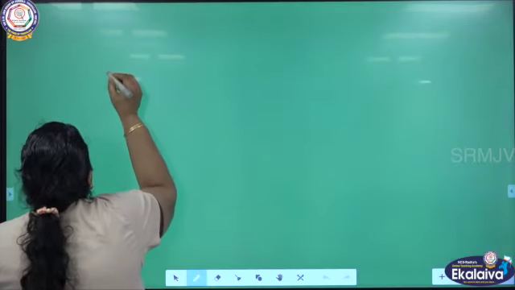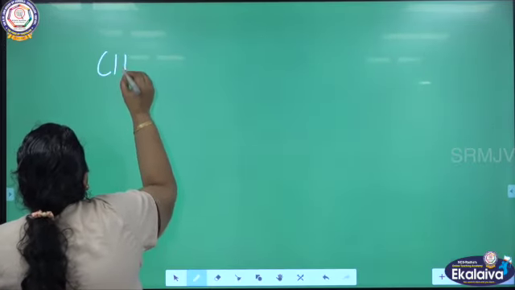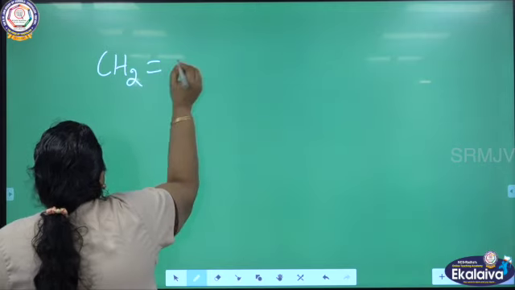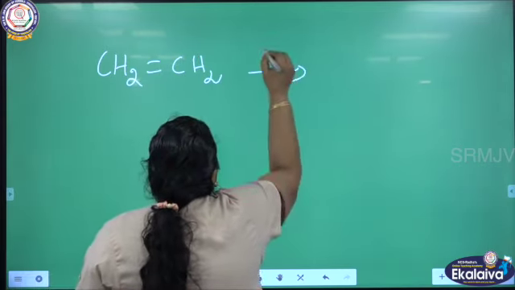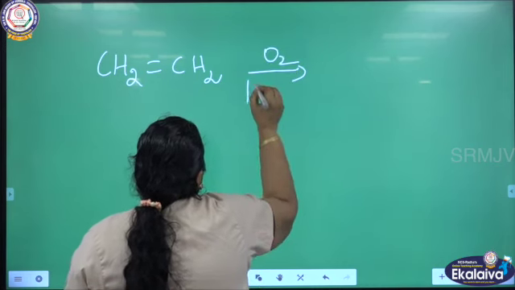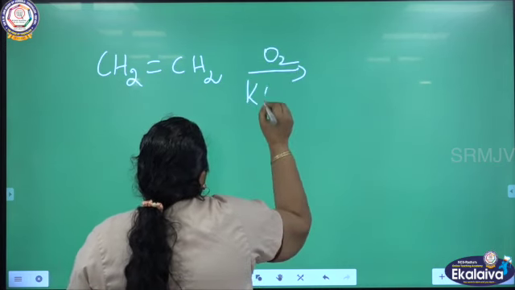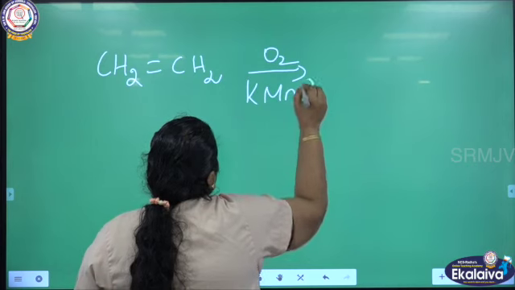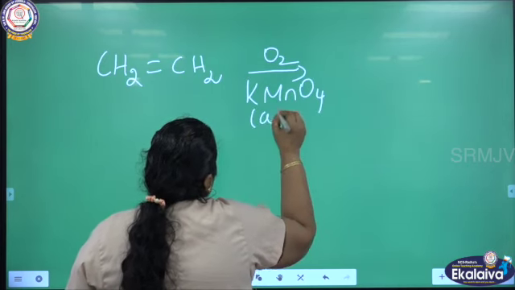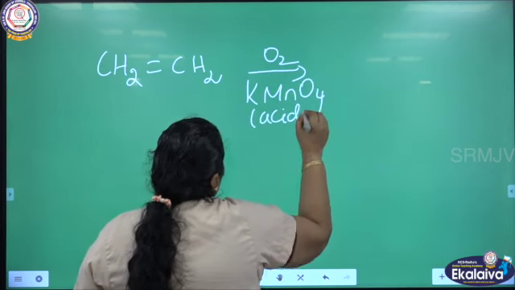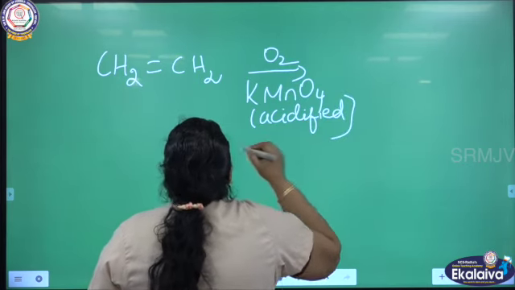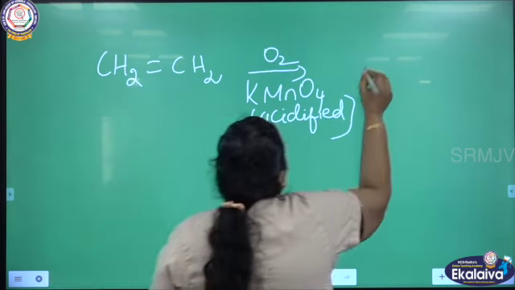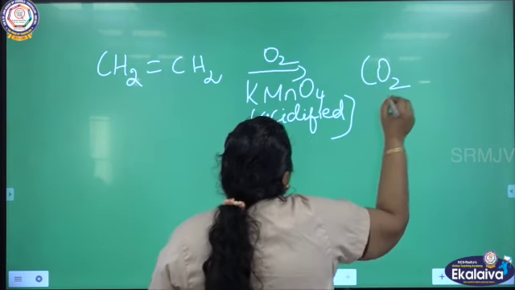First, I am writing ethene, which undergoes oxidation with acidified potassium permanganate, KMnO4. What products am I getting here? You will be getting carbon dioxide and water.